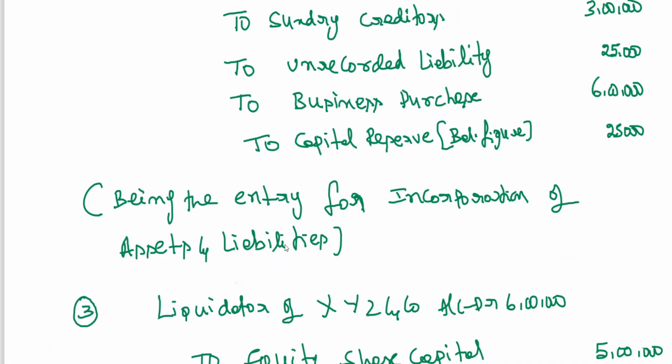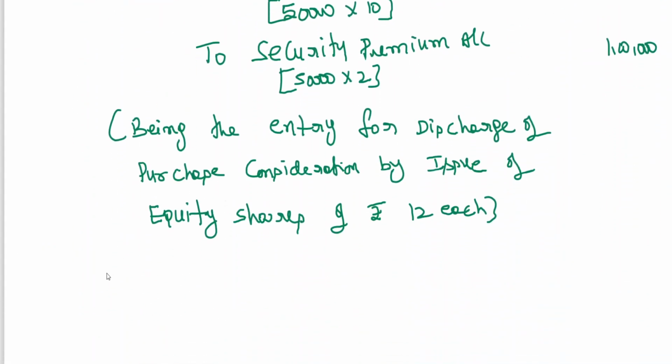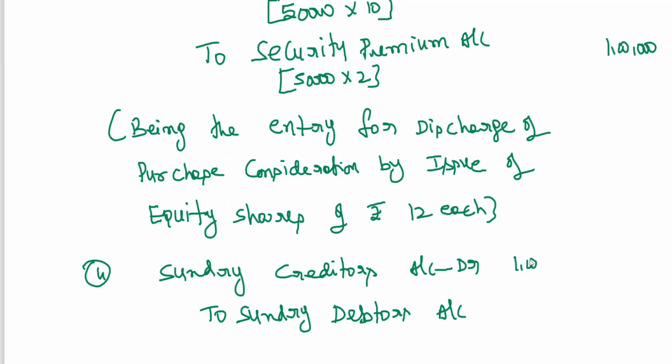So the entry will be: sundry creditors account debit to sundry debtors, 1 lakh rupees.